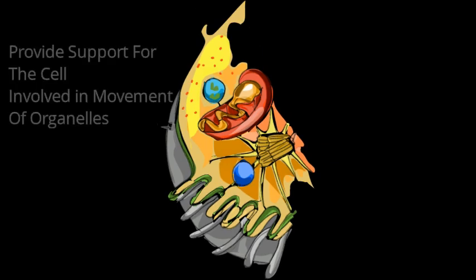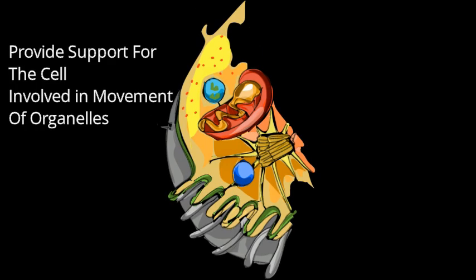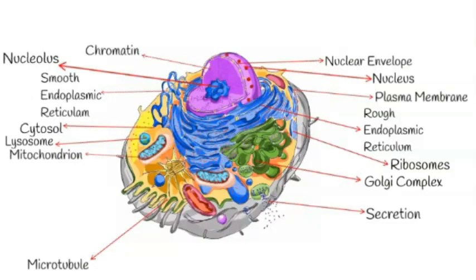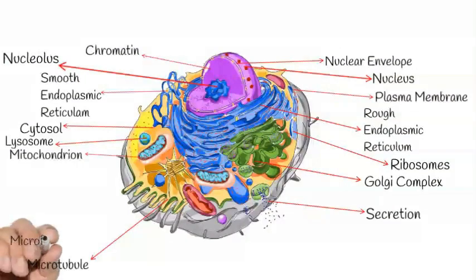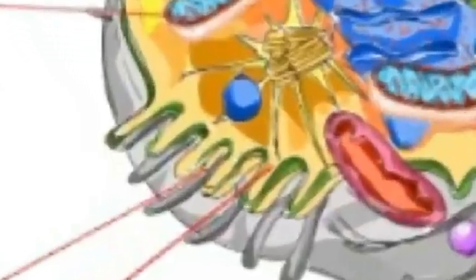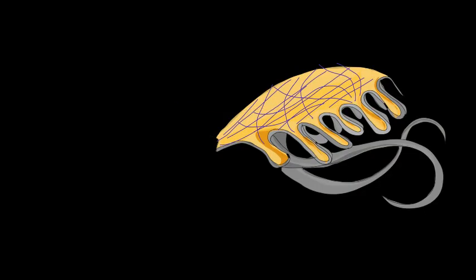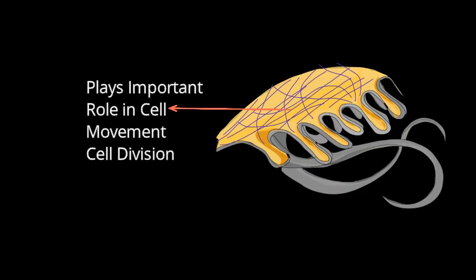Microtubules are long, thin protein tubules that provide support for the cell and are involved in movement of organelles. Microfilaments are tiny rods of contractile protein that not only support the cell but also play an important role in movement of the cell and cell division.